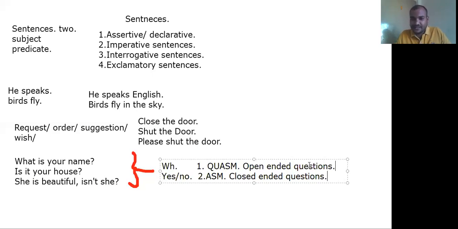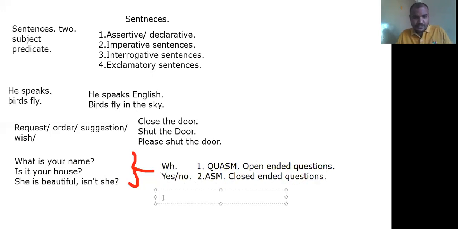Now let me give you what exactly QUASM and ASM mean. First, let me give you an equation-type answer, then you will be able to easily understand. What is the first one?